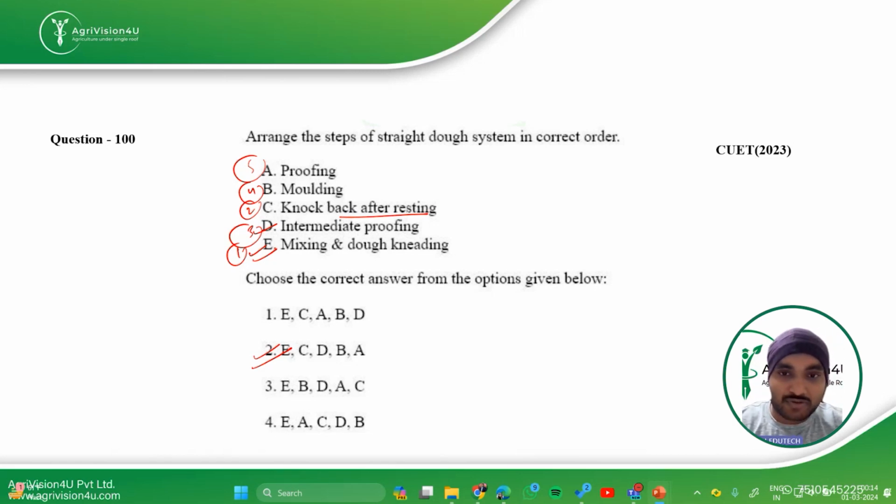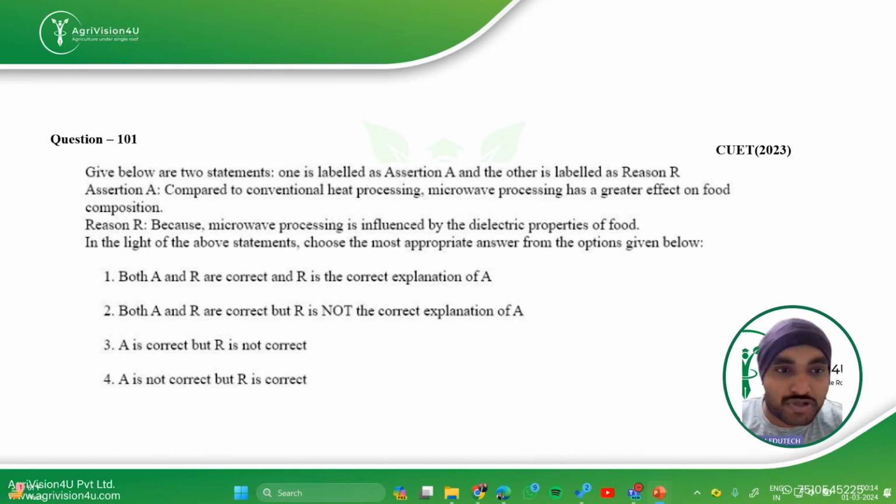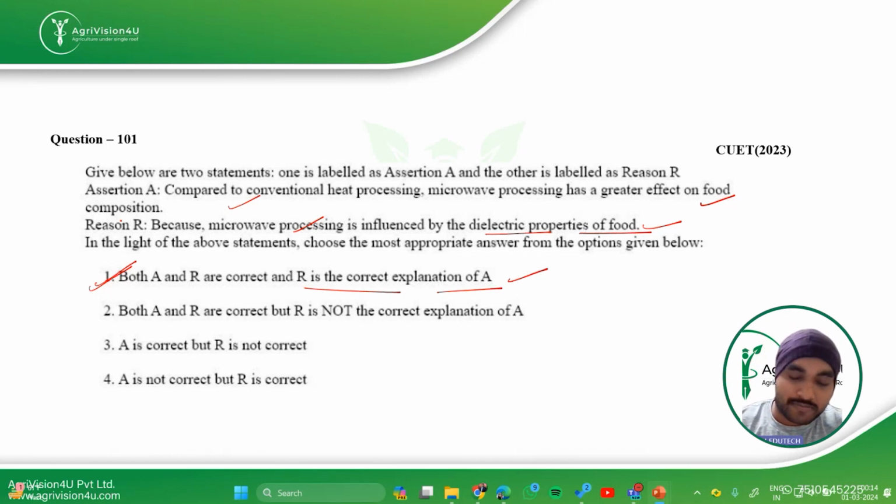We have been discussing questions from the 2023 paper. Then an assertion reason based question: compared to conventional heat processing, microwave processing has a greater effect on food composition. Sorry, this statement is right because microwave processing is influenced by dielectric properties of food. This is also right. So assertion is right, reason is also right, and it is explaining it properly. Both assertion and reason are correct, and the reason is the correct explanation of A. So the first is the answer for this question.